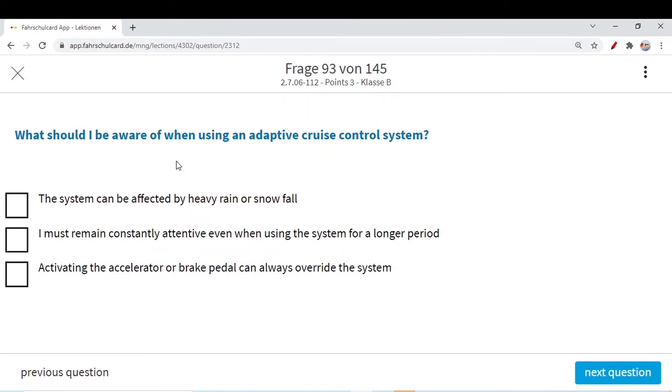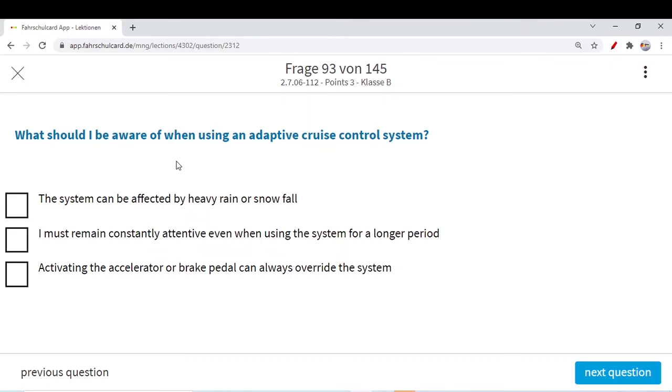It sees how your lanes are marked, and then for example how to maintain your speed on which lane. And this adaptive cruise control system also reads the different traffic signs on the roadway and adjusts the speed as required, because it's a more advanced system of cruise control.